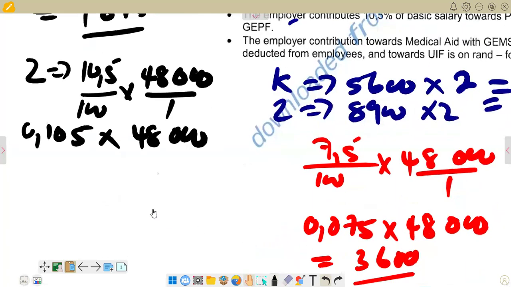If you multiply there, you'll see that the amount you are going to get is 5,040. So these are the two amounts that we have. For Kune, we got 4,893, and now we got 5,040, and then we can just go and enter those amounts.